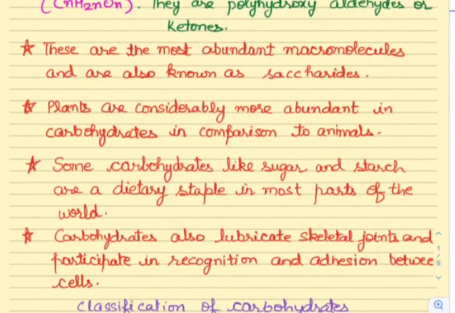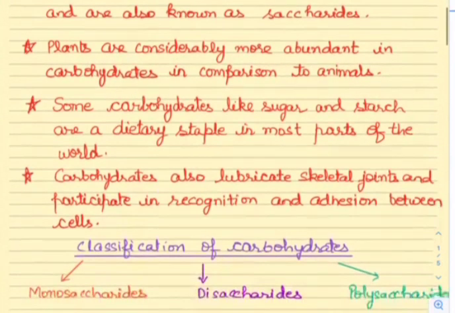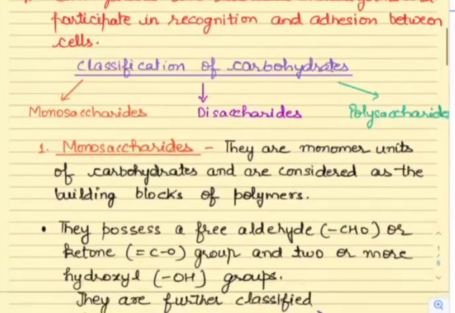So they are one of the biomolecules, among carbohydrates, proteins, lipids and nucleic acids, and these are the most abundant monosaccharides found in nature. They are also called saccharides. Plants are considerably more abundant in carbohydrates in comparison to animals. Some carbohydrates like sugar and starch are a dietary staple in most parts of the world. Carbohydrates also participate in recognition and adhesion between cells.